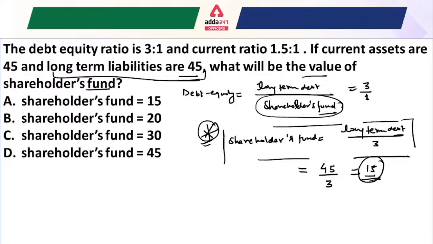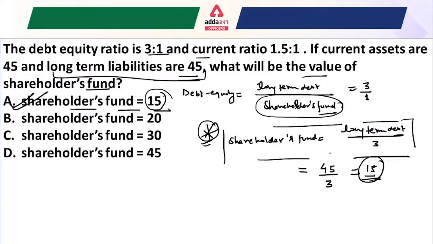One question like this you will definitely get in the exam, where different ratios and values are given, and you have to calculate the value from the ratio given. So the answer here would be 15. This will be your first answer, the shareholders' fund. Here in this question, long-term liabilities and all the elements are already given. So this is how we solve it. Now attend another question.